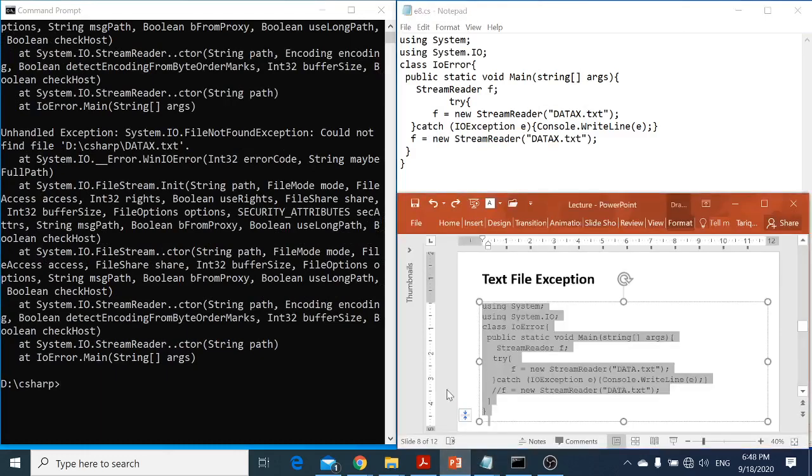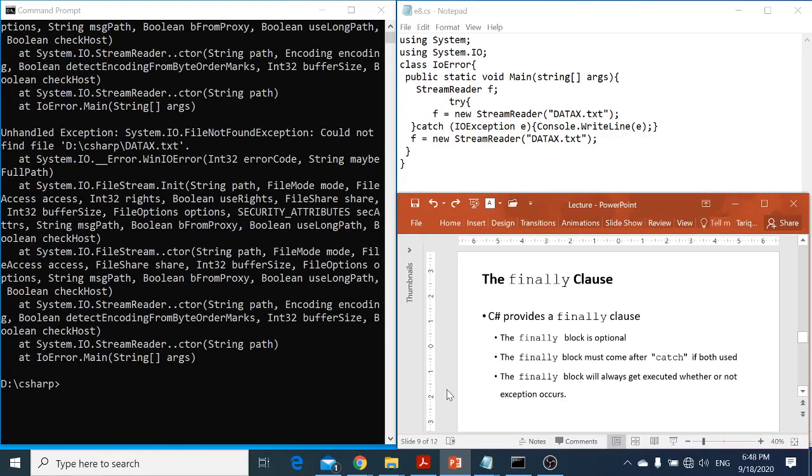Let's see another slide. Okay, now we have the finally clause. Remember, this finally clause is optional.